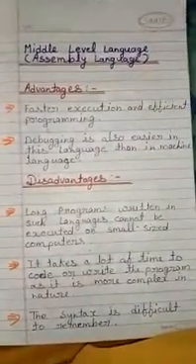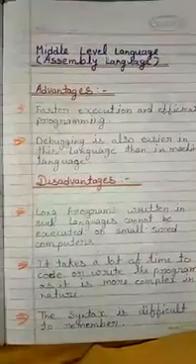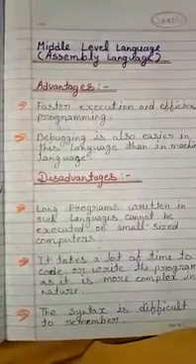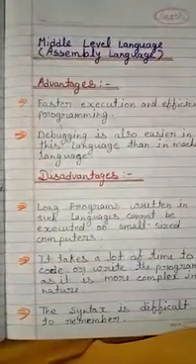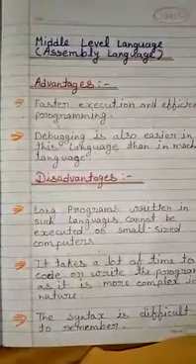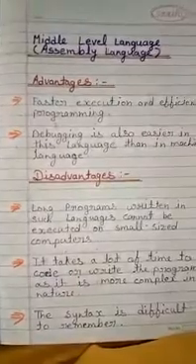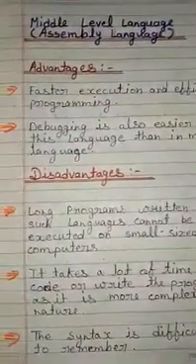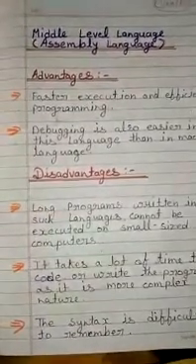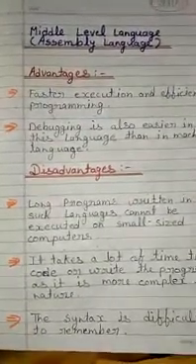Okay. Disadvantages of middle level language. Programs written in such languages cannot be executed on a small sized computer. The syntax is too difficult to remember. It takes a lot of time to code or write the program as it is more complex in nature. Like machine language, assembly language is also machine dependent. A program written for one computer might not run on other computers with different hardware configurations.